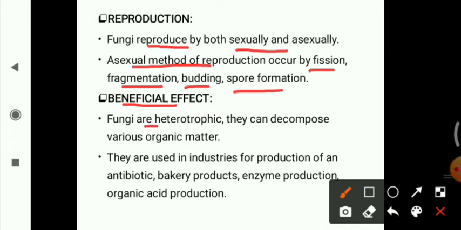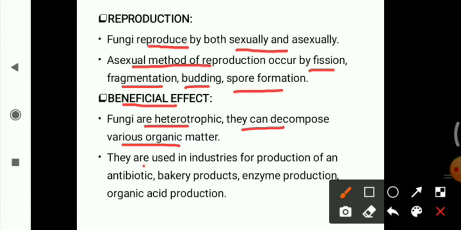They are heterotrophic. They can decompose various organic matter. Whatever organic matter is present on the earth's surface, they help to degrade it. As we know, bacteria, some fungi, and some other organisms have the capability to degrade complex organic material into simple material. So it is very important that they can decompose various organic matter.